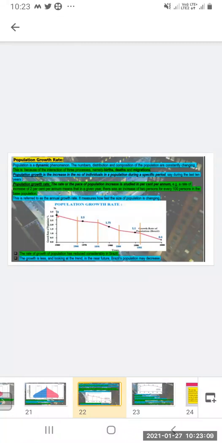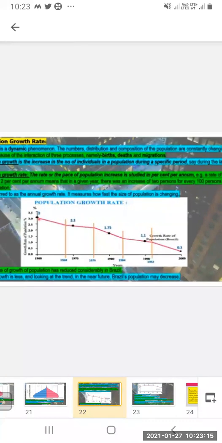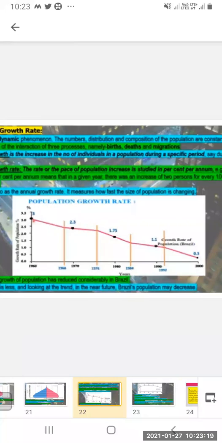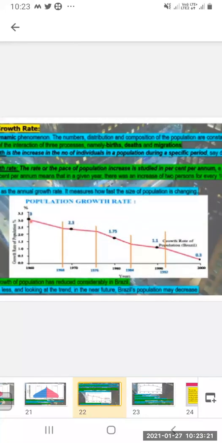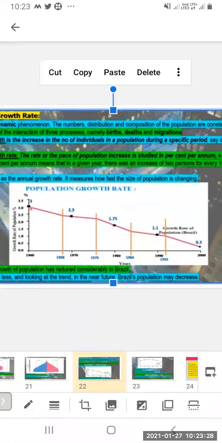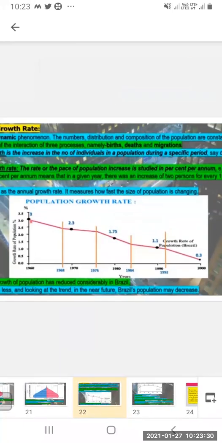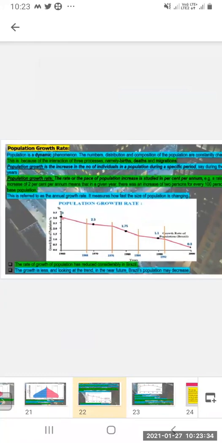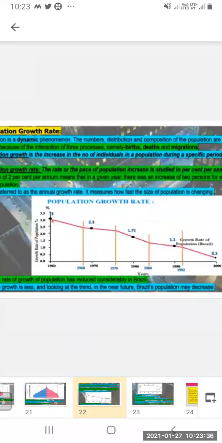The rate of growth of population has reduced considerably in Brazil. You can see the growth rate of the population of Brazil: 0.3, 1.1, then 1.75, 2.3, and then it becomes 3. So here, the growth rate of population is shown.